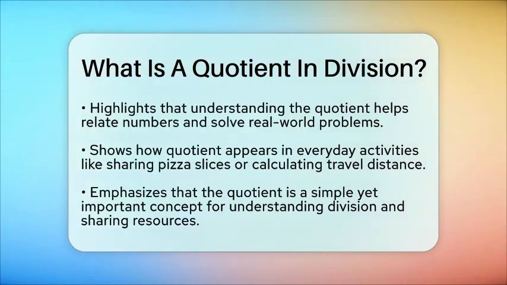So, the quotient is a simple but powerful idea. It shows us the result of dividing one number by another. Whether you are sharing candies, splitting a bill, or calculating how many hours it takes to complete a task, the quotient is the answer that helps you understand how things are divided into equal parts.